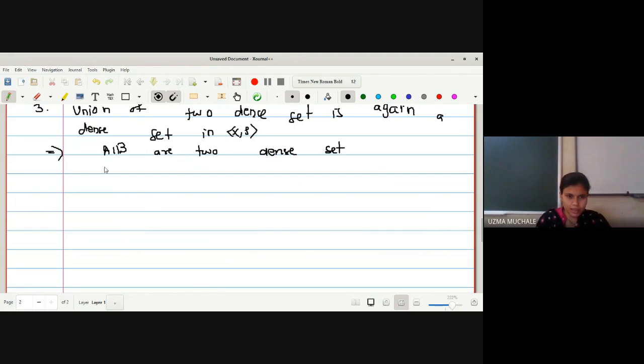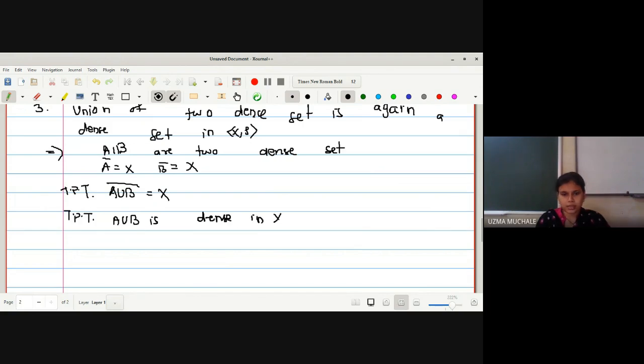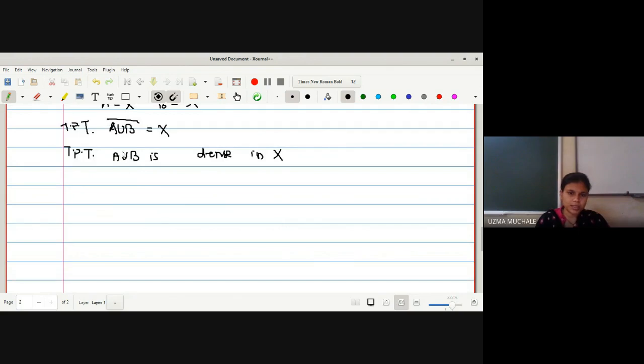What do you mean by A and B are dense sets? A bar is equal to X and B bar is equal to X. It means that A and B both are dense in X. Now, what is our aim to prove? The union of two dense sets in X is again dense. That means I have to prove that the bar of A union B is equal to X, that is, A union B is dense in X.